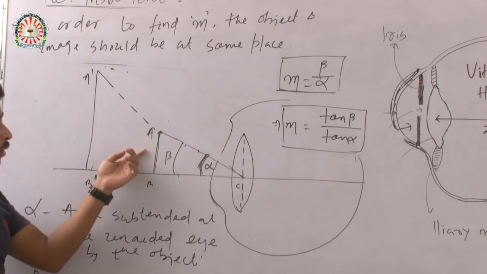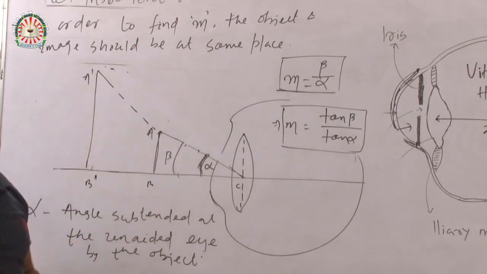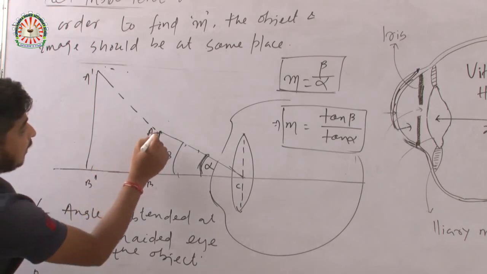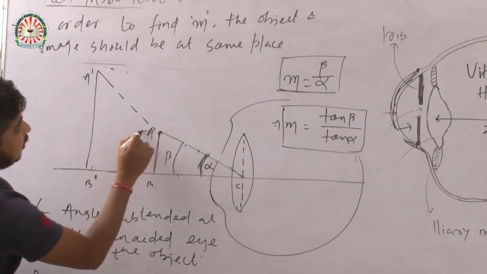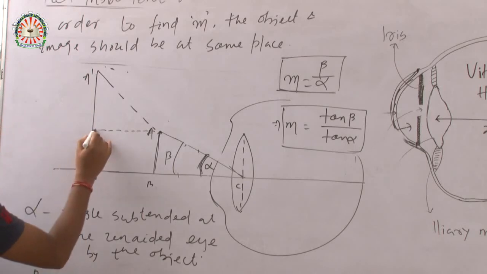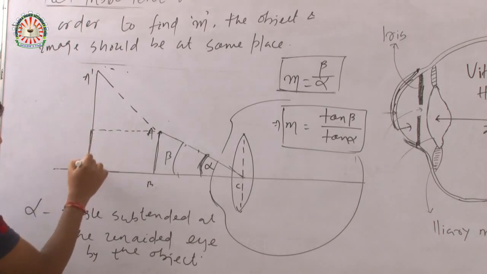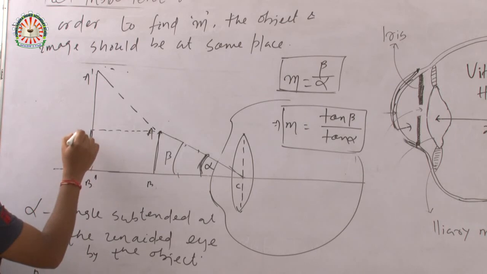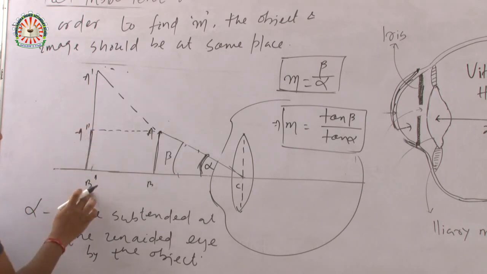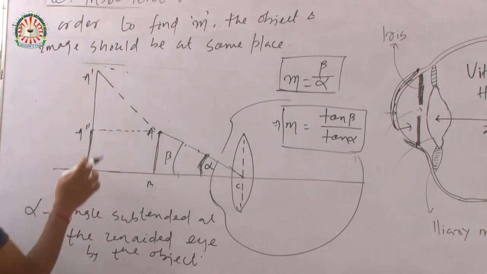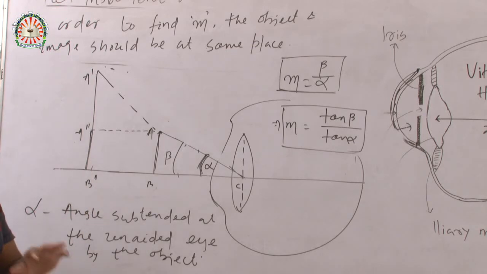So how do we place the object and image at the same point? You have to virtually draw the lines. Now this depicts the object: A double dash B dash is the object and A dash B dash is the image. This is drawn virtually.